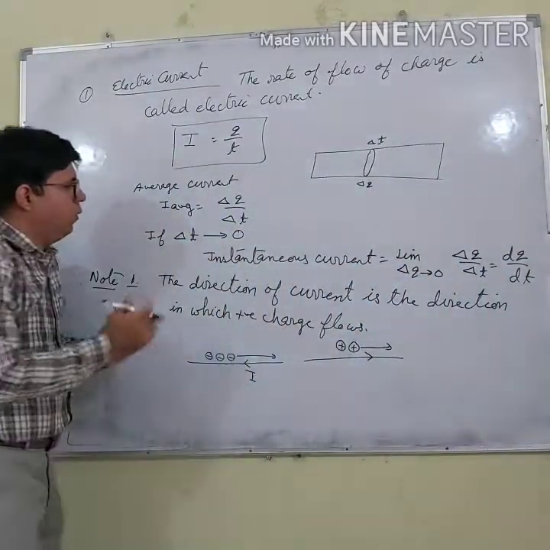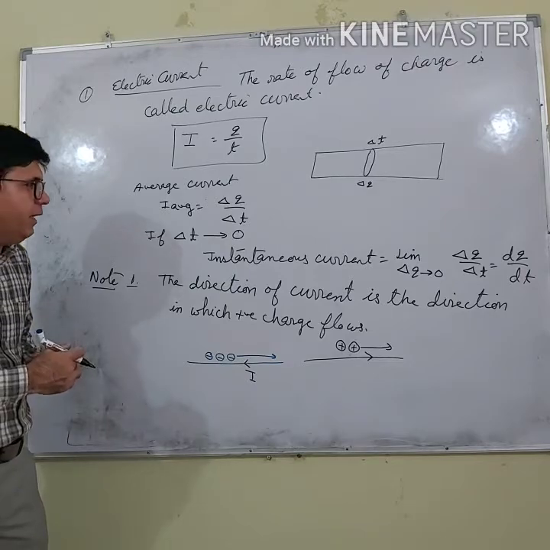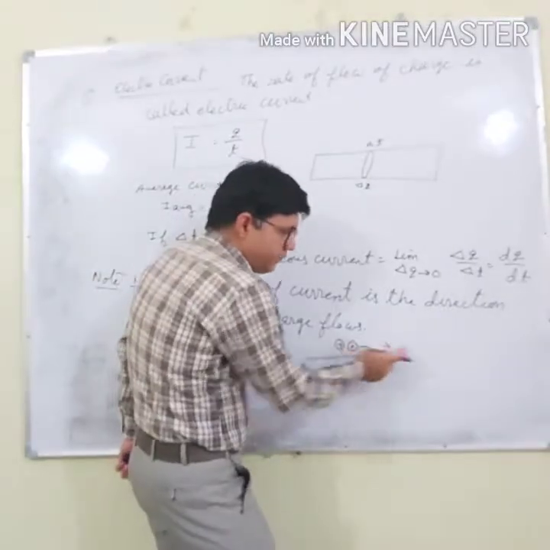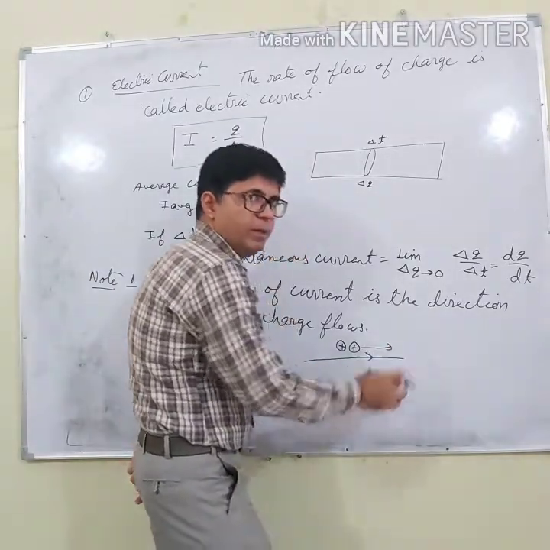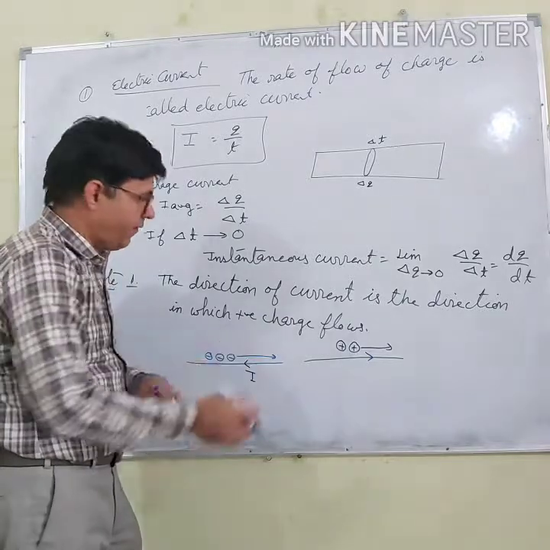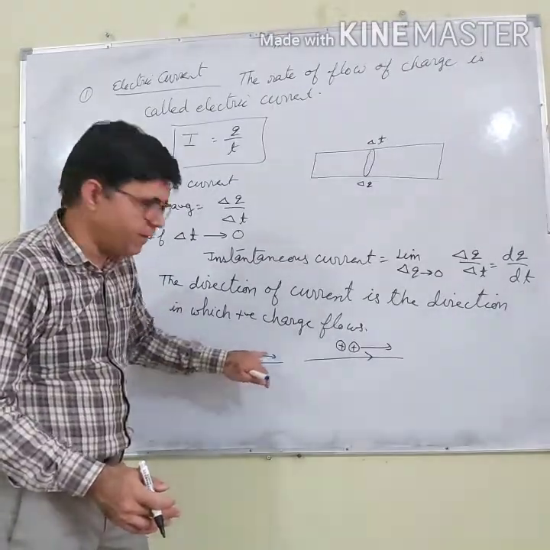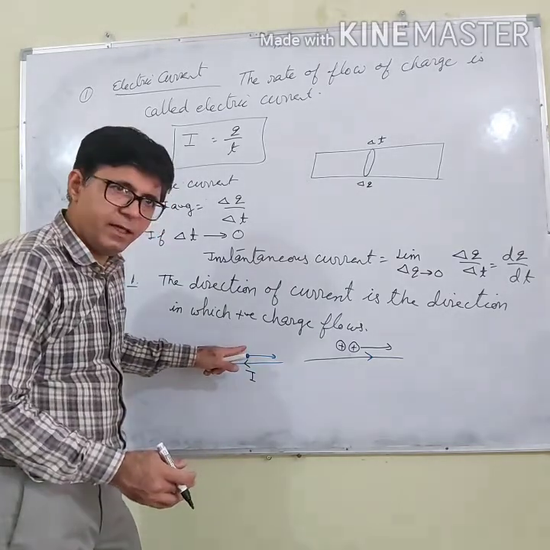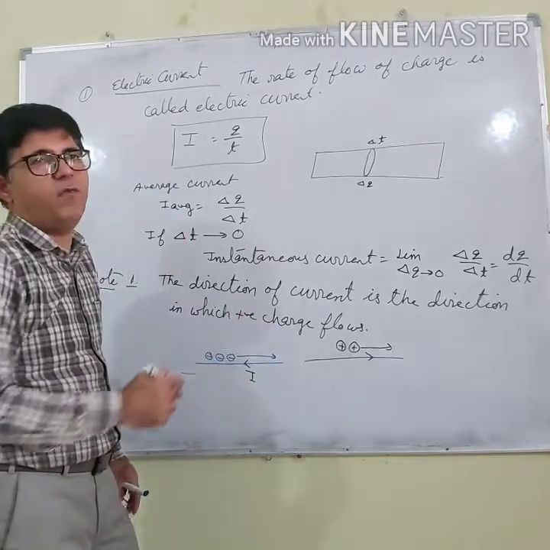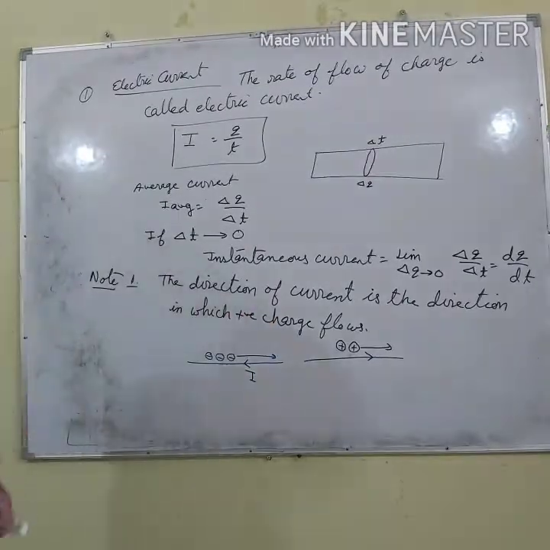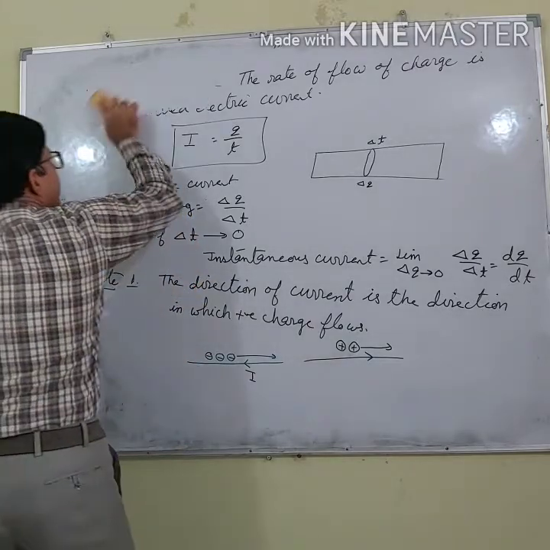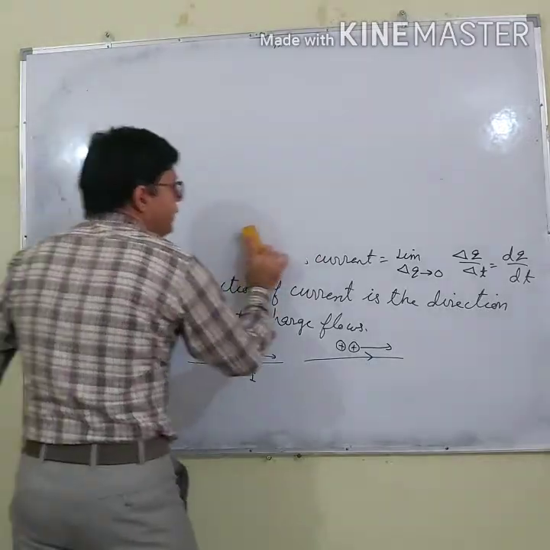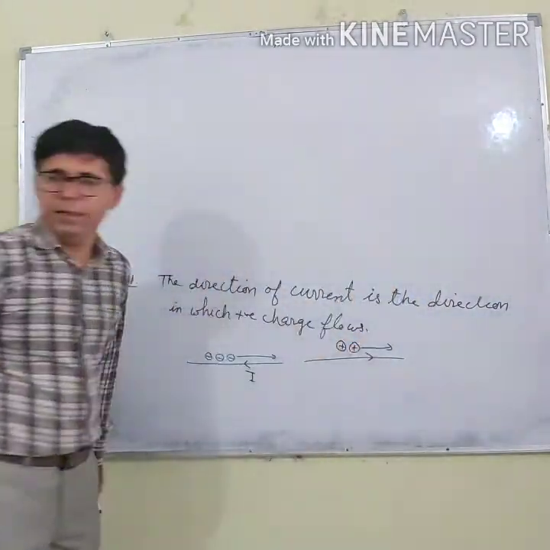So again I am repeating, the direction of current is the direction in which the positive charge is flowing. If positive charge is flowing in this direction, the direction of current will be the same. But if negative charge is flowing, then I have to take the direction of current opposite to the direction in which the negative charge is flowing. Let's move to the second point. In the second point, I am going to tell whether current is a vector quantity or not.